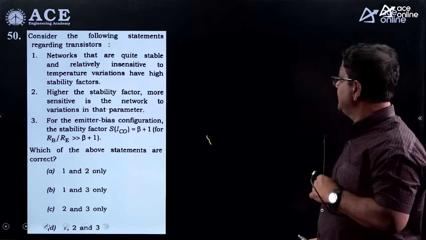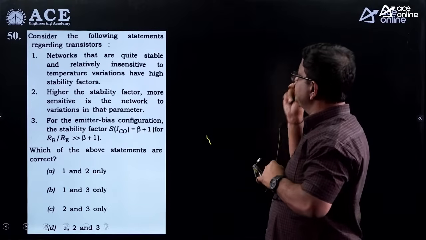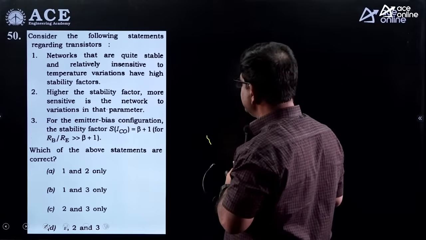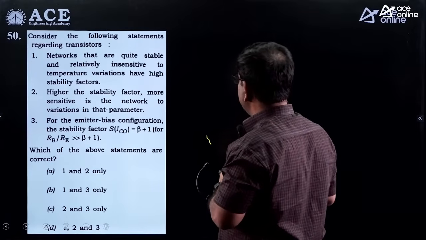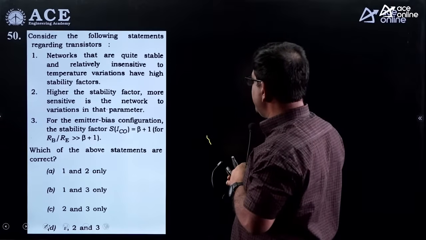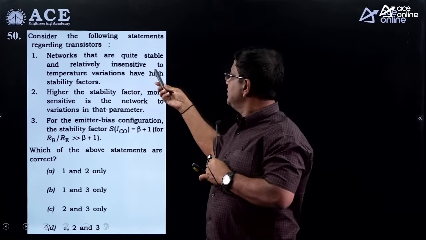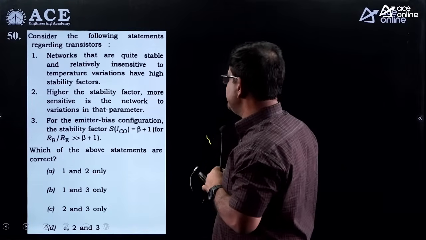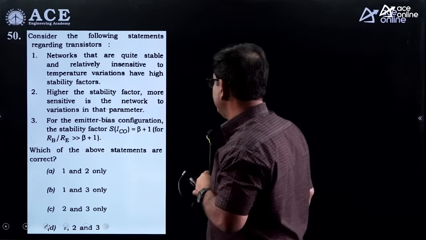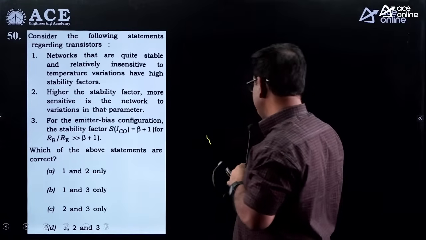Okay, let us look at analog circuits. Go through the question. Consider the following statements regarding transistors. Networks that are quite stable and relatively insensitive to temperature variations have a high stability factor. Stability factor means the variation should be insensitive. So the first one is the correct option. Higher the stability factor, more sensitive is the network to variations in that parameter. So this is also correct.